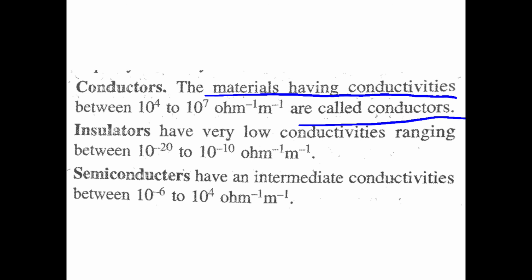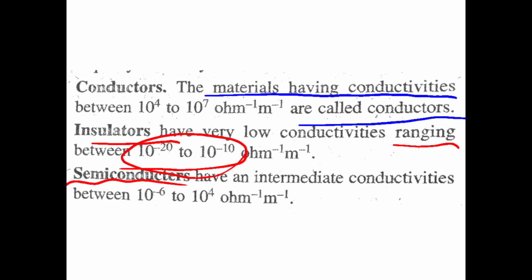Insulators have very low conductivity or no conductivity, ranging from 10^-20 to 10^-10 ohm^-1 m^-1.